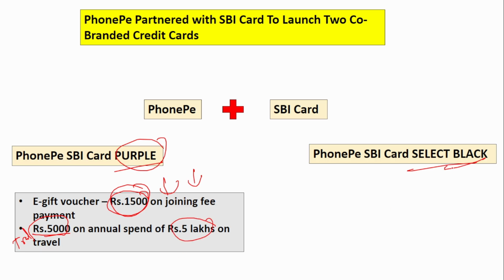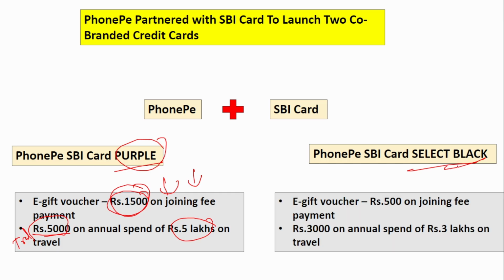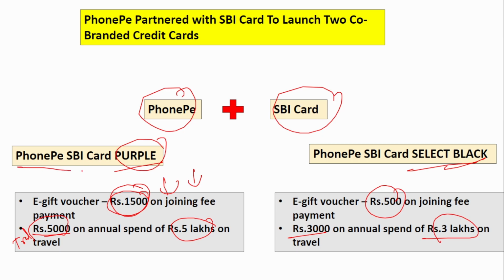And under the SBI Card Select Black, an e-gift voucher of 500 and a travel voucher of 3000 on annual spend of 3 lakhs and above. This is the main difference between these two cards. So the main thing that you have to remember is the two parties' names, that is PhonePe and SBI Card, and the credit card names, PhonePe SBI Card Purple and PhonePe SBI Card Select Black. These are the two co-branded credit cards launched by PhonePe and SBI Card.